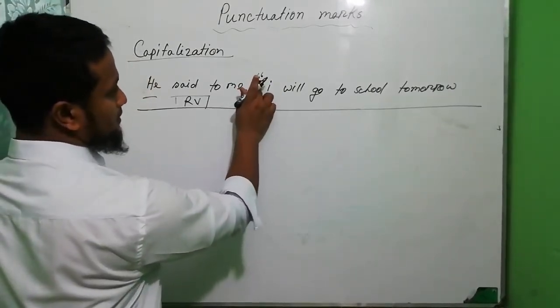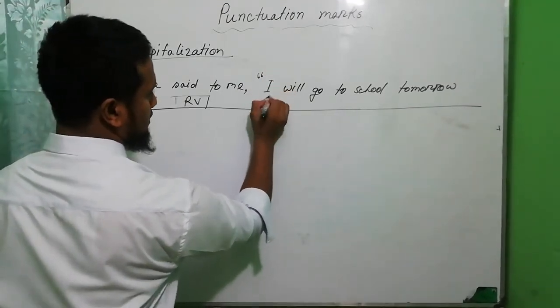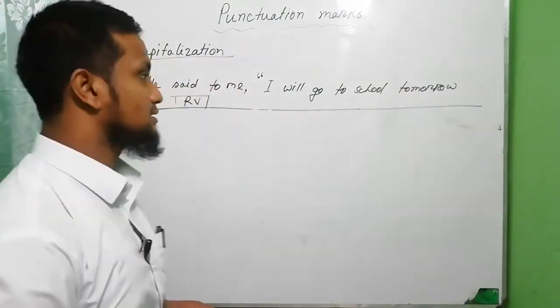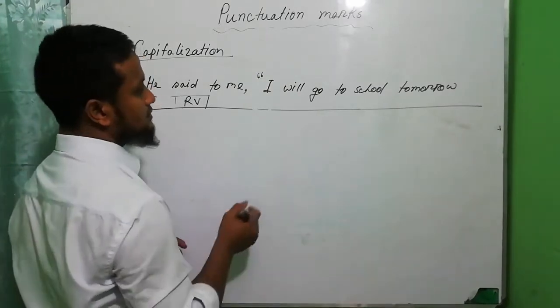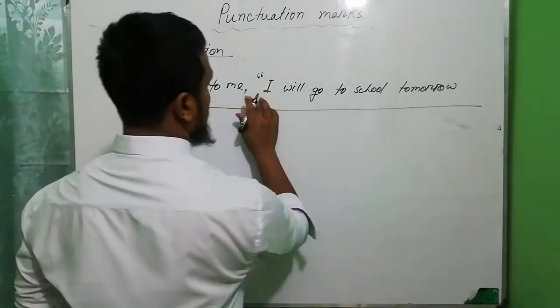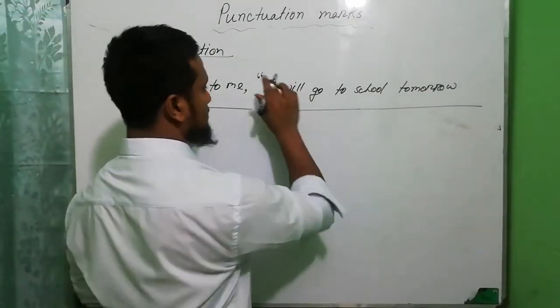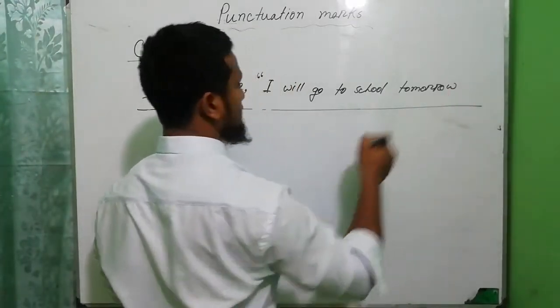Here inverted comma start. The first letter of inverted comma should be used capital letter. So okay, we use here I capital letter because this is the first letter. He said to me, comma, inverted comma, and we have to conclude the inverted comma. It has another part, in the end of the sentence.